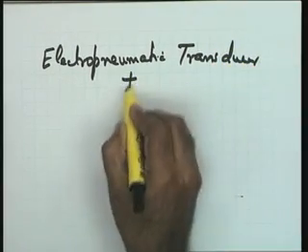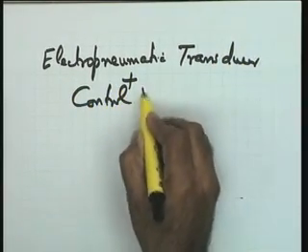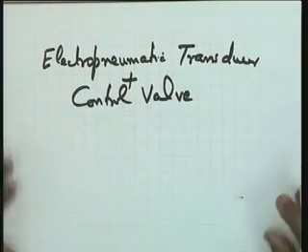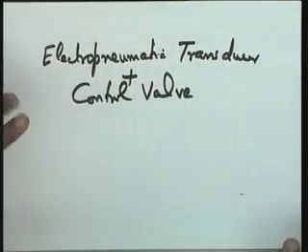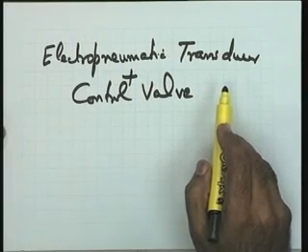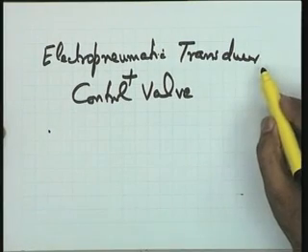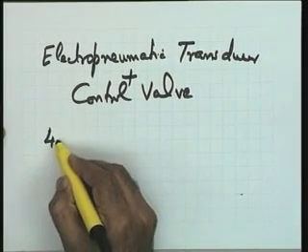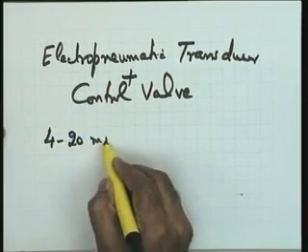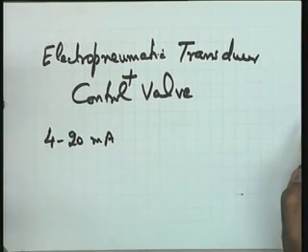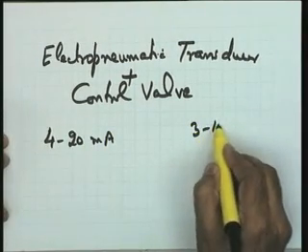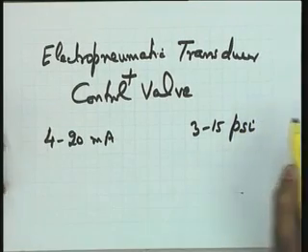Plus control valve. Let me take the 2 components together and establish a model for this. We will do the same thing, experimental identification of the transfer function of the various components. As far as the electro-pneumatic transducer is concerned, you recall the input is current and the output is pressure. The current range is 4 to 20 milliamperes as input, and 3 to 15 psi is the pressure output.